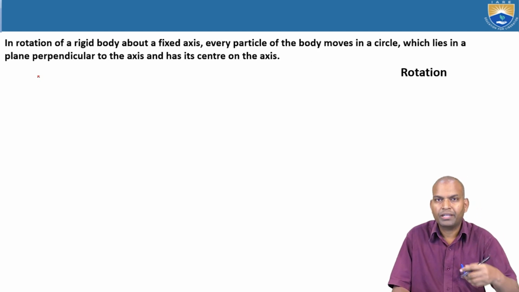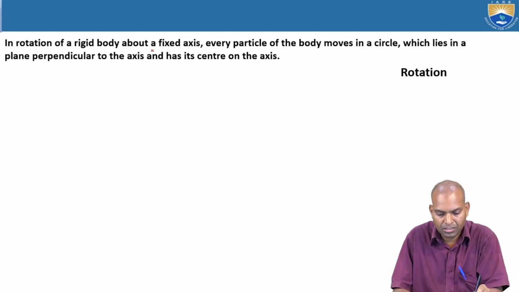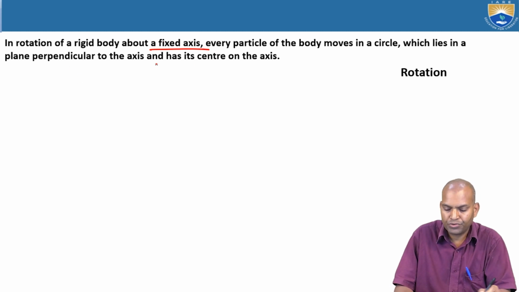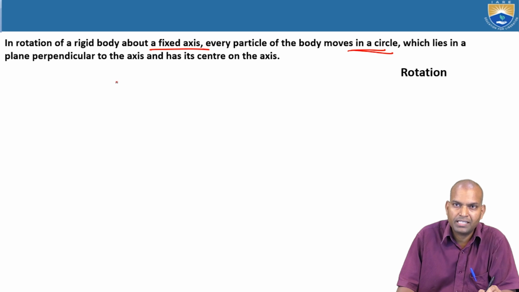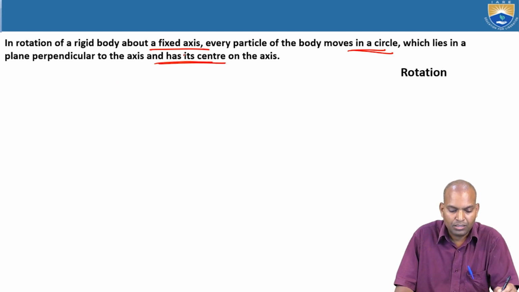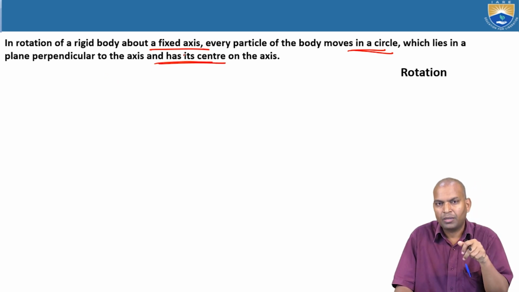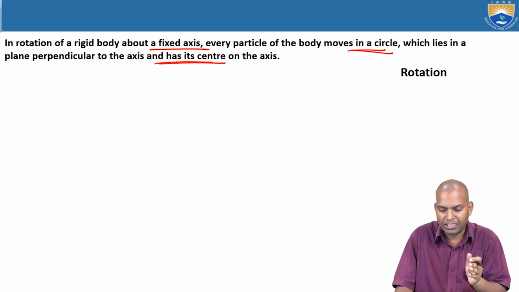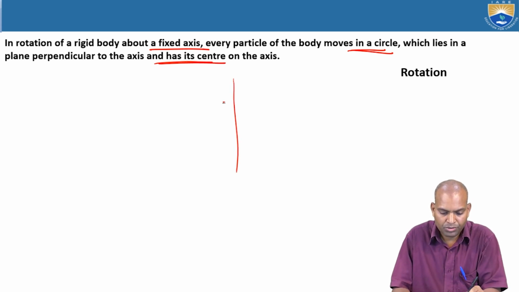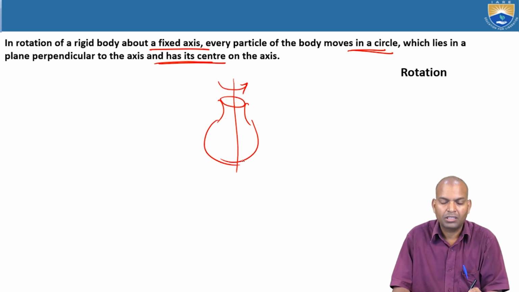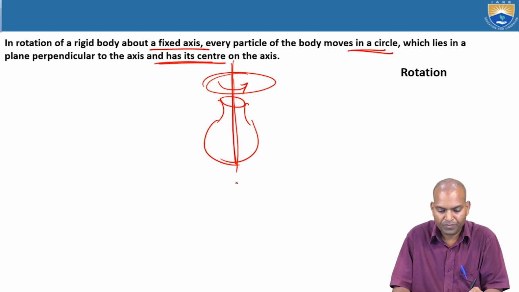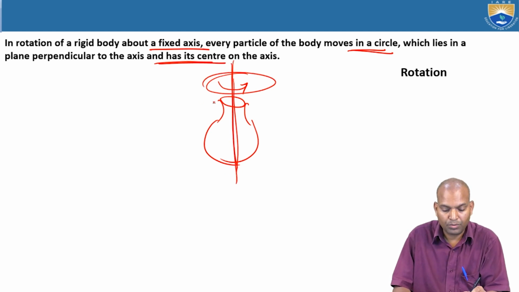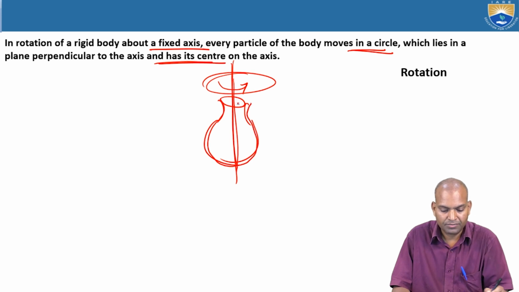In a rotation, the body rotates about a fixed axis, but every particle of the body moves in a circle which lies in a plane perpendicular to the axis and has its center on the axis. The plane of rotation is perpendicular to the axis. That is the meaning. Suppose a vase is rotating in a circular direction; the plane of rotation is perpendicular to the axis.